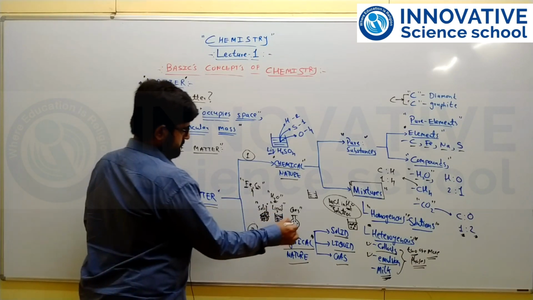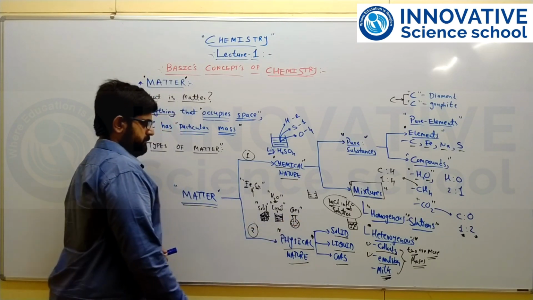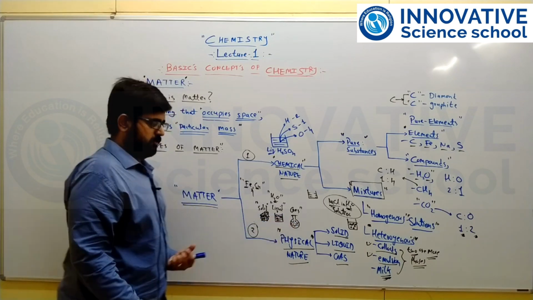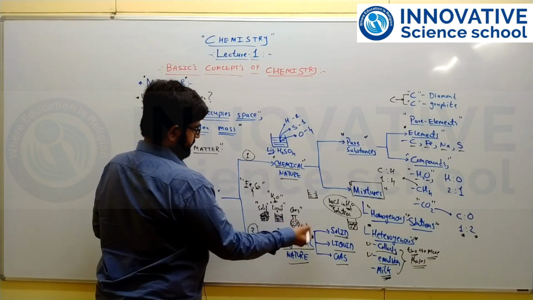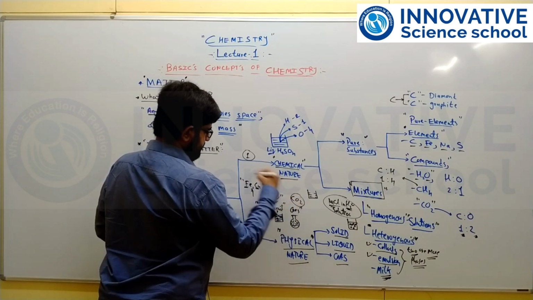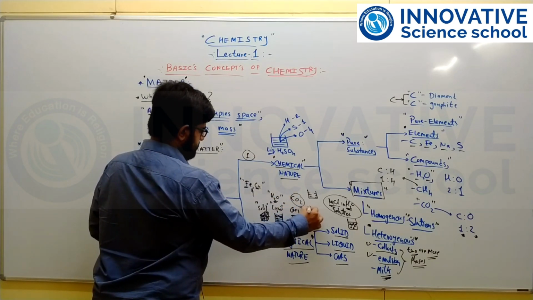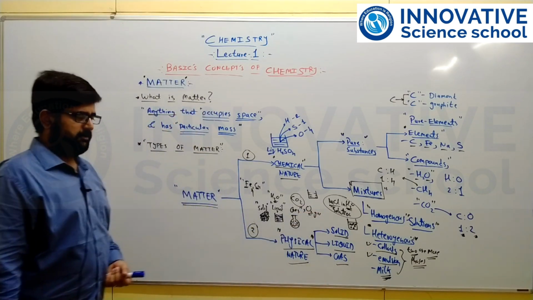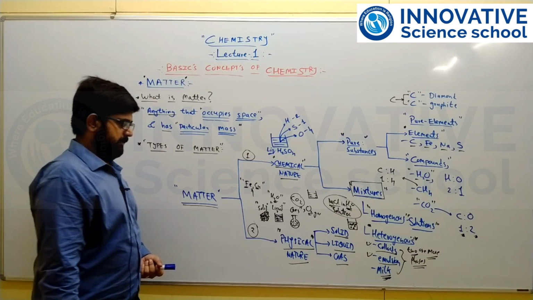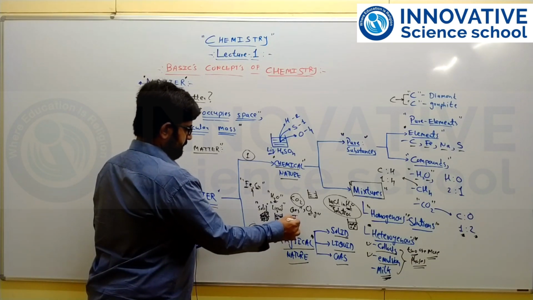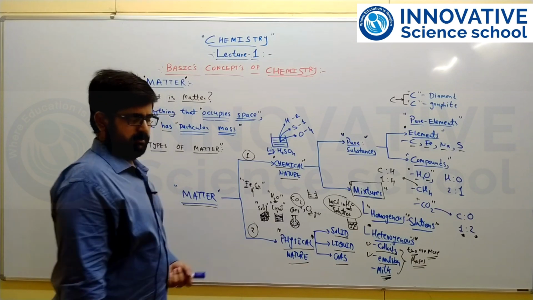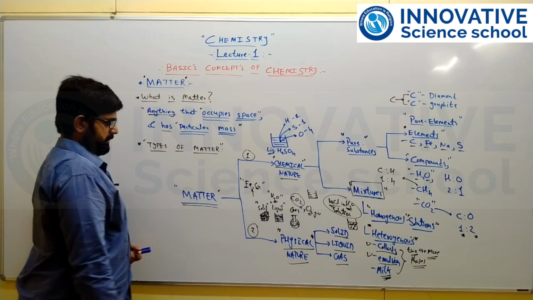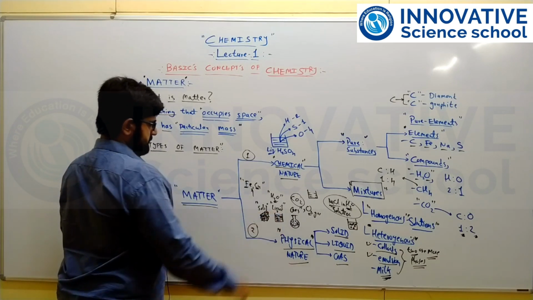And third are gases, in which the atoms or molecules are very randomly arranged with each other. There is no such strong attraction force, they are very weakly attracted with each other. Like for example carbon dioxide gas, oxygen gas, the molecules and atoms are randomly arranged, they do not have a particular shape, and they are randomly colliding with each other, with negligible force of attraction. So they are classified into three subtypes in physical nature: solids, liquids as well as gases.